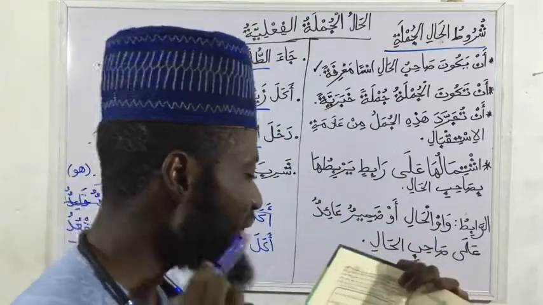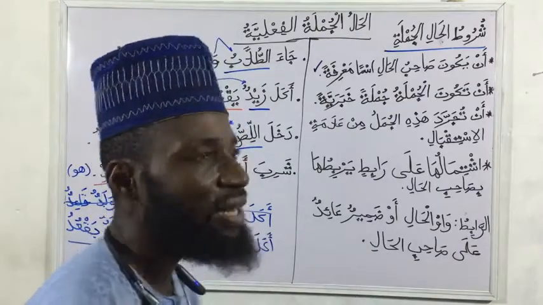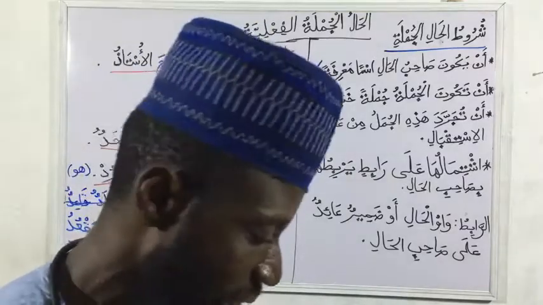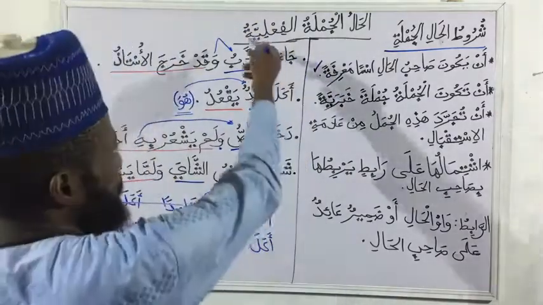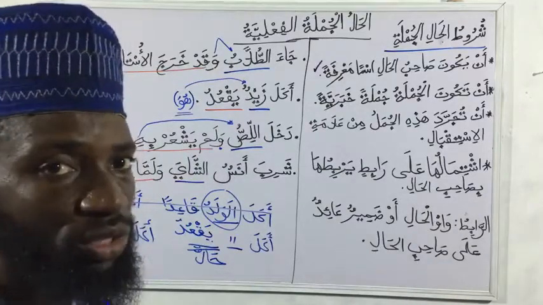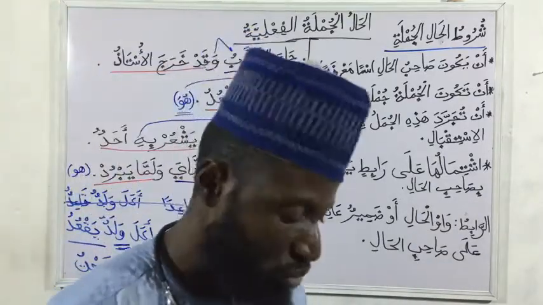Now said, is a waqa'at al-hal jumlatan? If your hal is falling as a jumla, your hal is occurring as a sentence, like we have now, jumlatu fi'liya, that in red pen. Do you get now? Like the one we treated shortly before this time, the one of jumlatu ismiya.